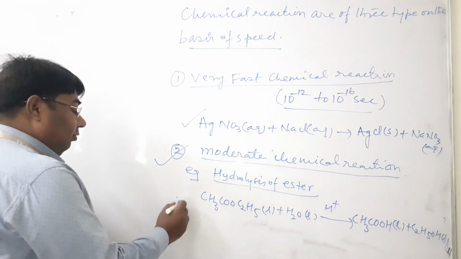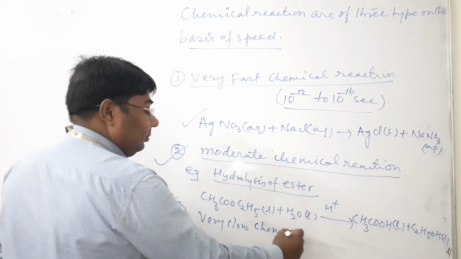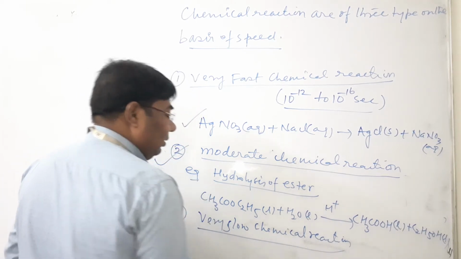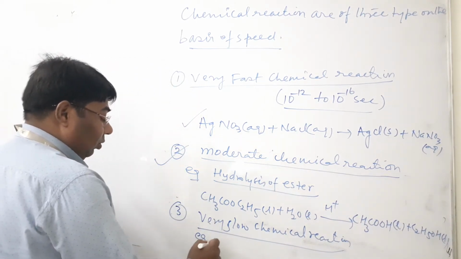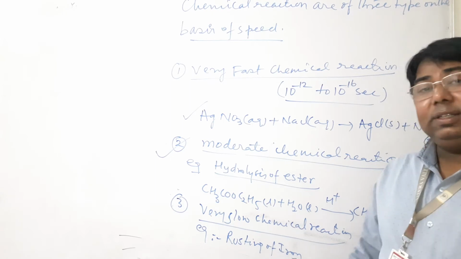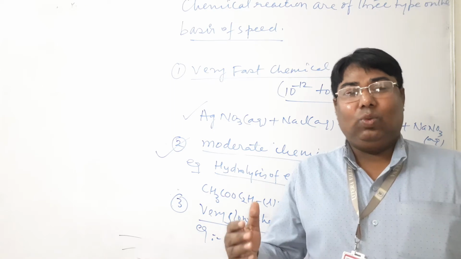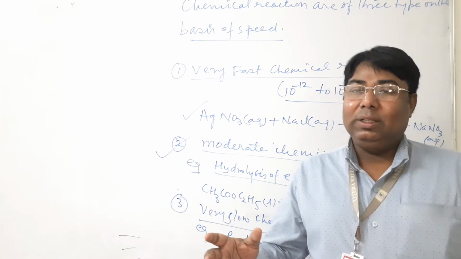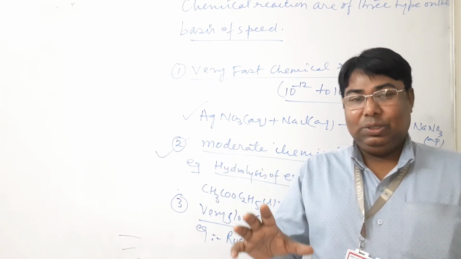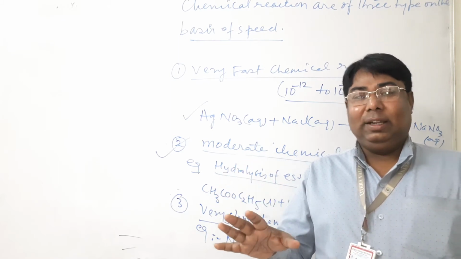And the last one is the very slow chemical reactions. These are mainly the three types of chemical reactions on the basis of speed. An example of very slow is rusting of iron. Rusting of iron is a very slow chemical reaction because rusting may take 1 day, 1 week, 1 month or even years. It depends upon the external conditions. So rusting of iron is an example of very slow chemical reactions.